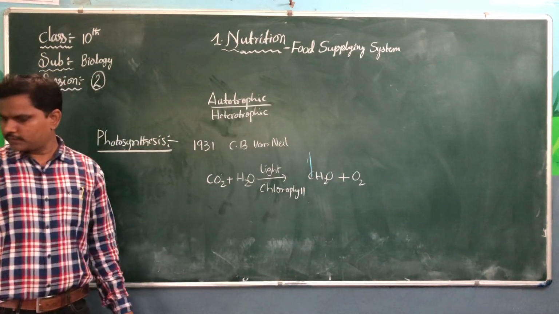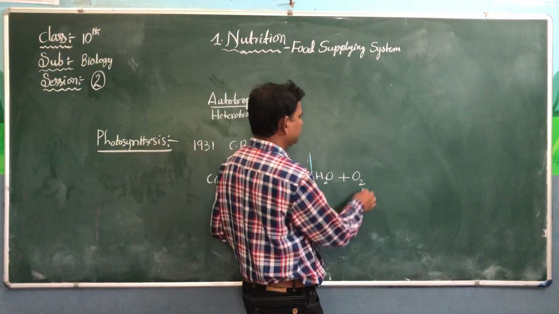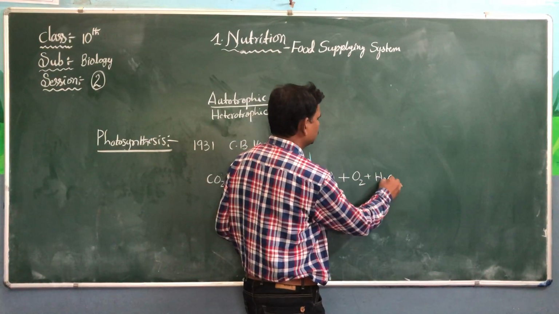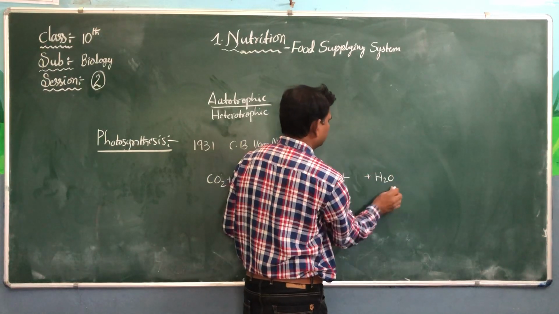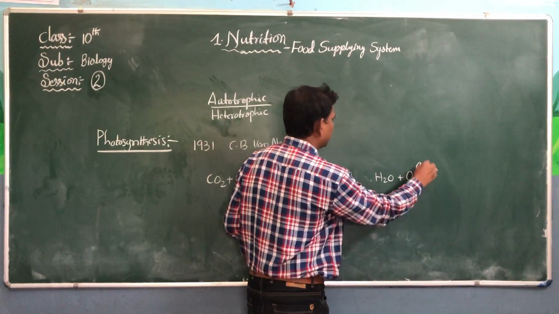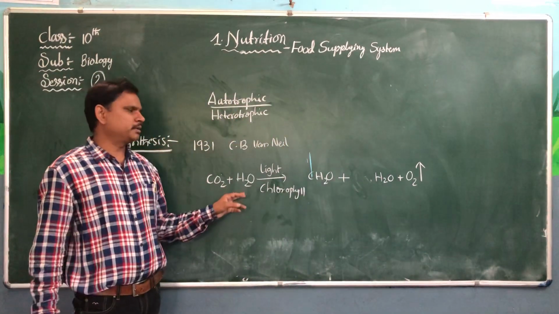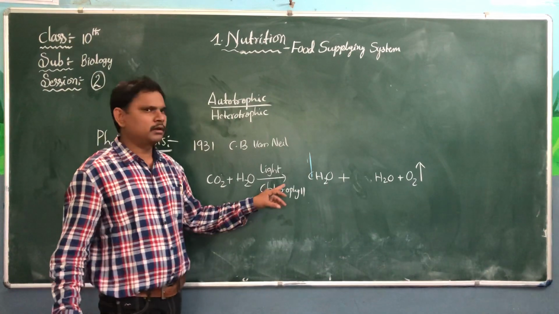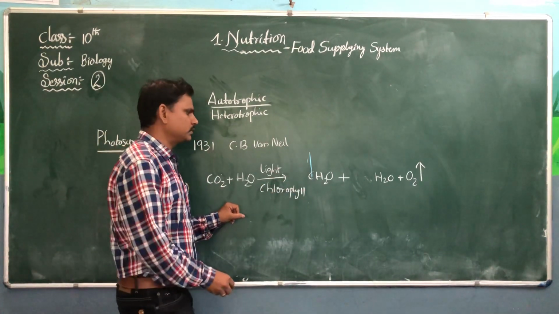The small equation was written by C.B. Van Niel. Also H2O. We can write oxygen in the corner because it will evaporate into the atmosphere. Plants take carbon dioxide and water in the presence of light and chlorophyll. They prepare carbohydrates, glucose.